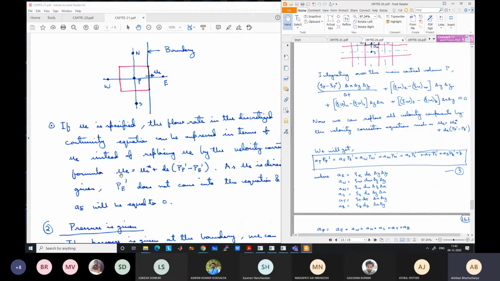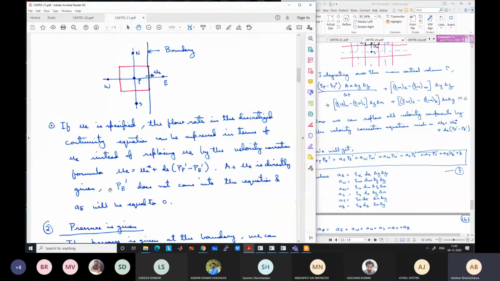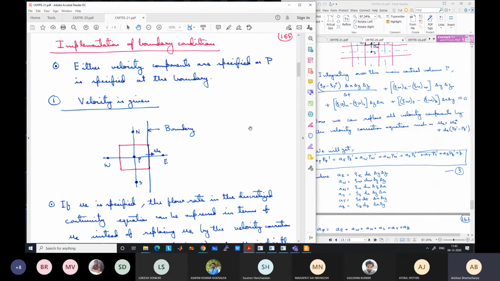Instead you are directly specifying the velocity value so that the AE becomes equal to 0 and the pressure correction for that boundary does not come into the calculation. So this is written here: as U is directly given, P dash does not come into the equation and AE will become equal to 0. So there is no problem if velocity is given.